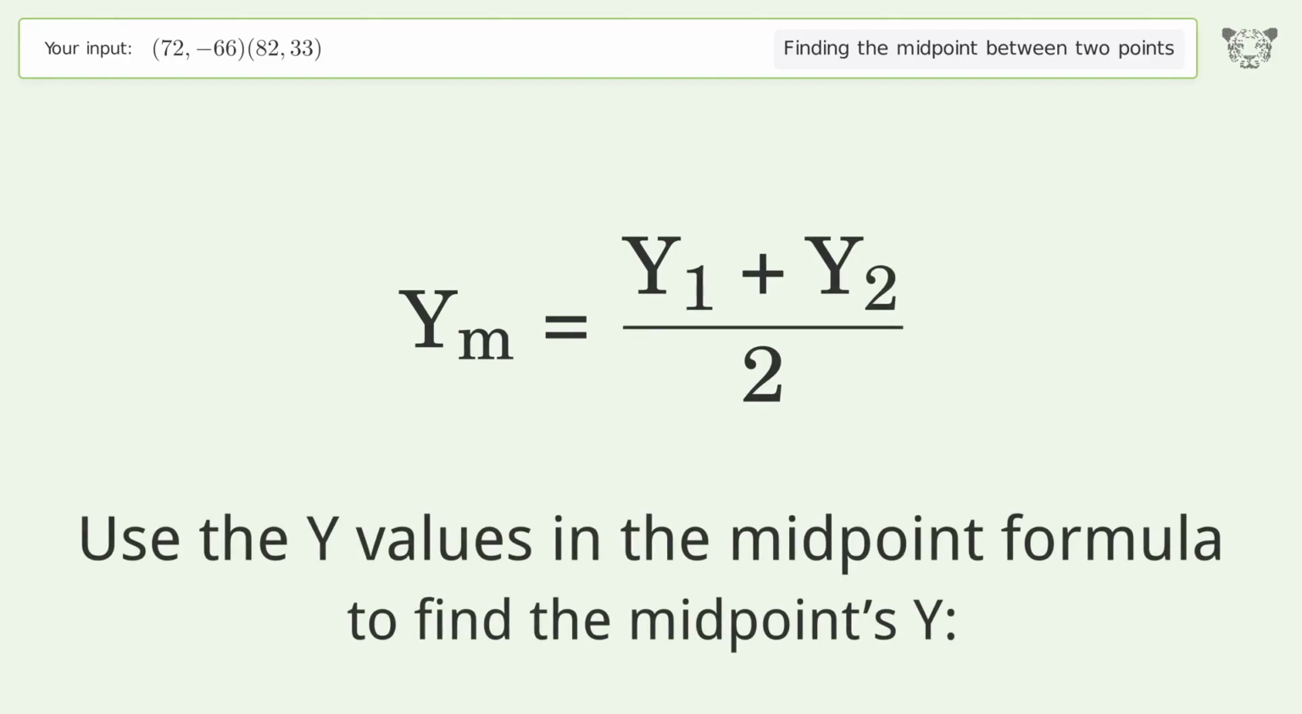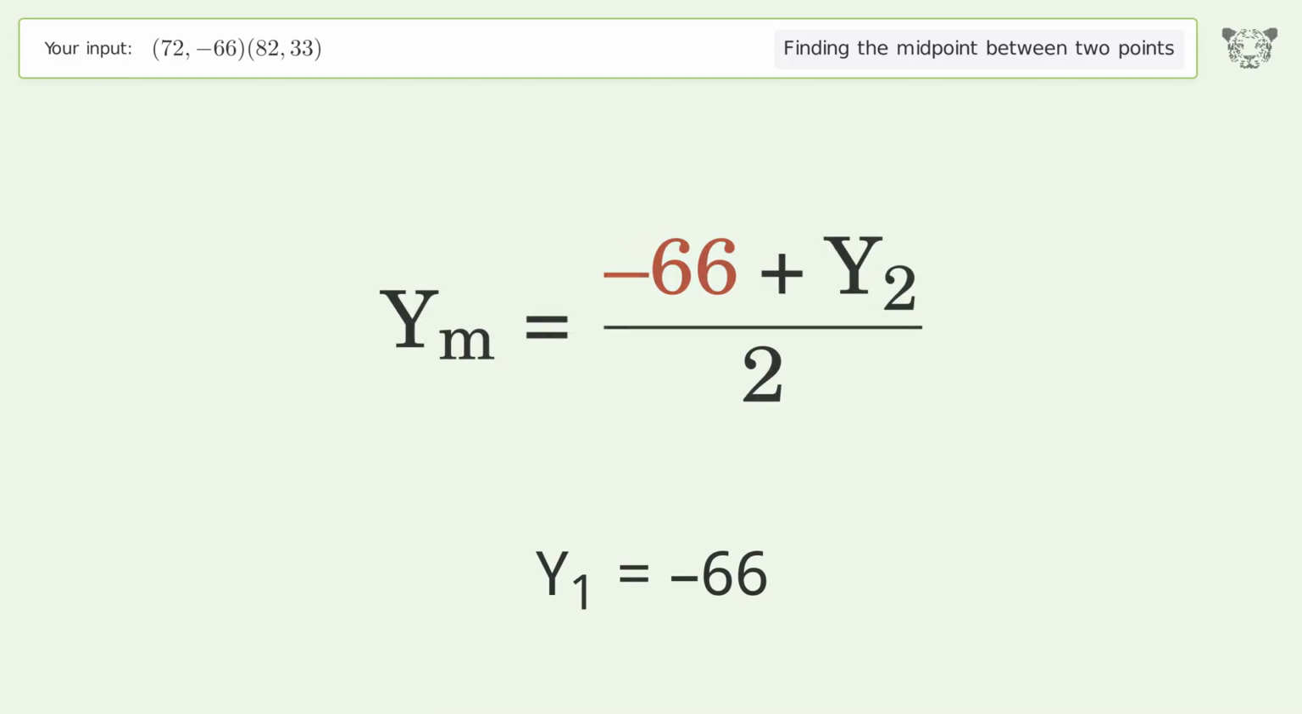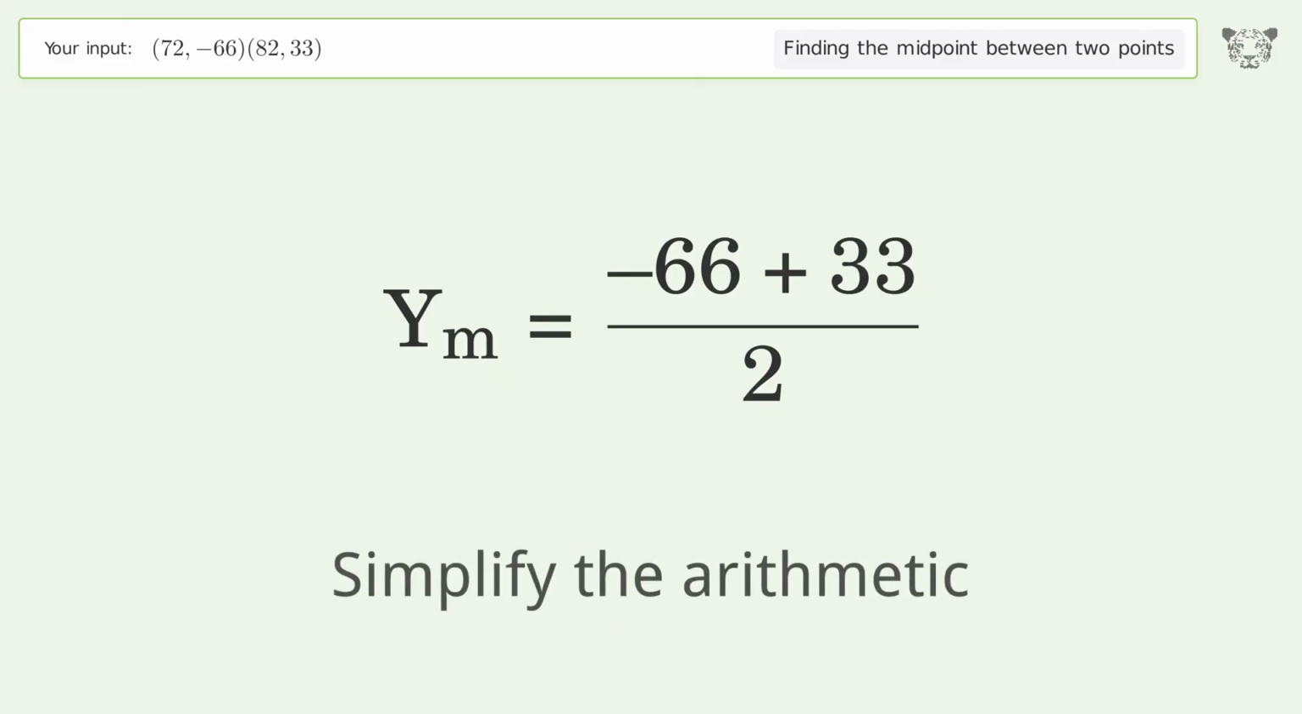Use the y values in the midpoint formula to find the midpoint's y. y1 equals negative 66. y2 equals 33. Simplify the arithmetic.